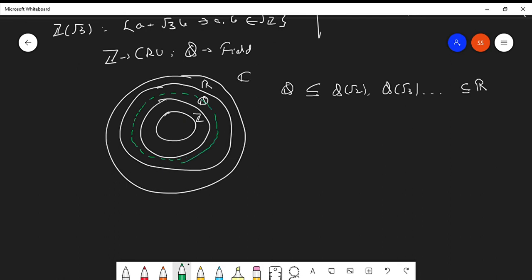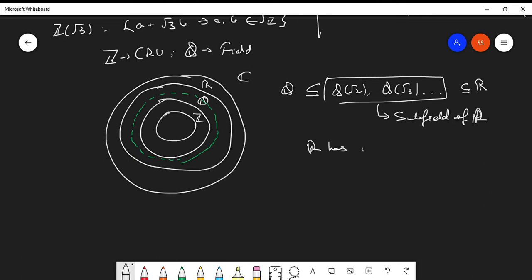When you have subrings which behave as fields, then those subrings are called subfields. So we can say that Q[root 2], Q[root 3] are proper subfields of R. So R has infinitely many proper subfields, because you can form infinitely many fields of this type.